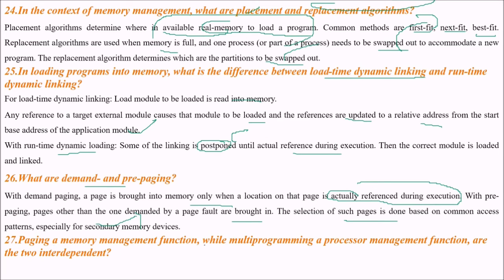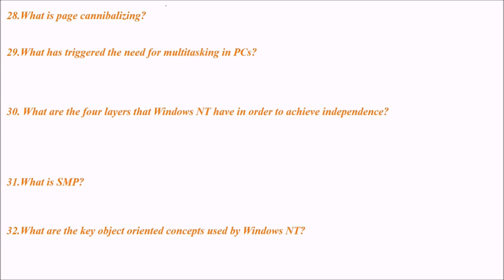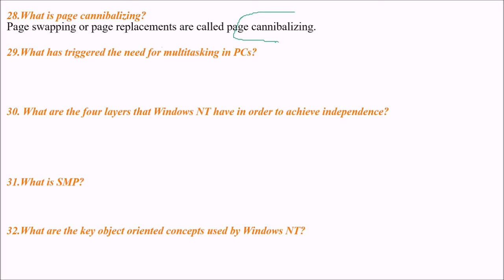Paging is a memory management function, while multiprogramming is a processor management function. Are these two interdependent? Yes, these two are interdependent. What is page cannibalizing? Page swapping or page replacement is known as page cannibalizing because you are actually eating them, or you are replacing them.